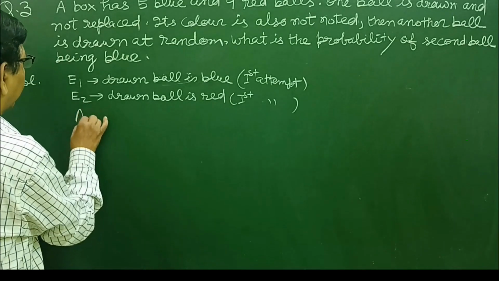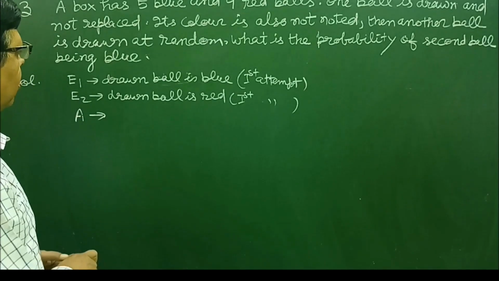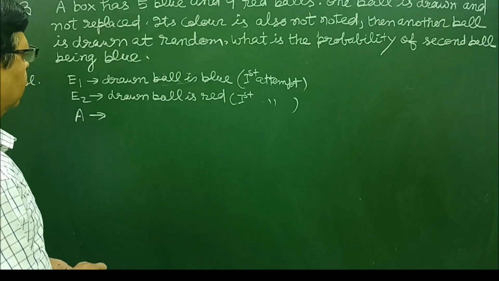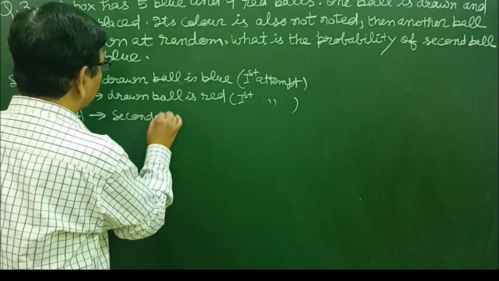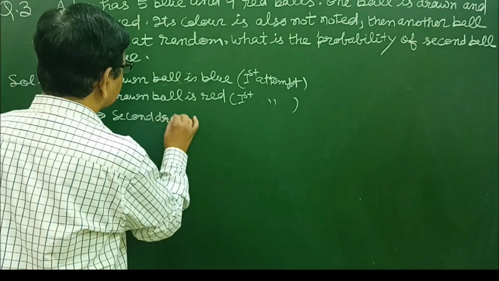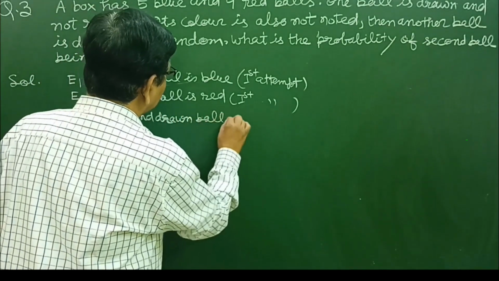Then the event A is that the second drawn ball is blue.